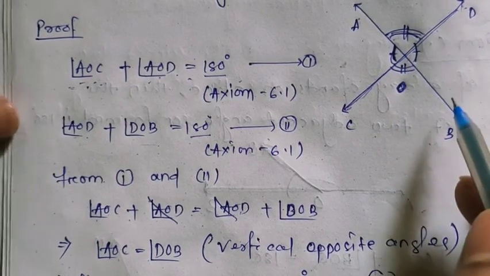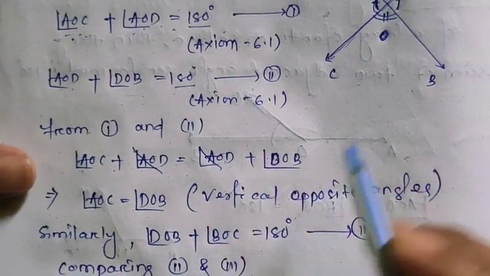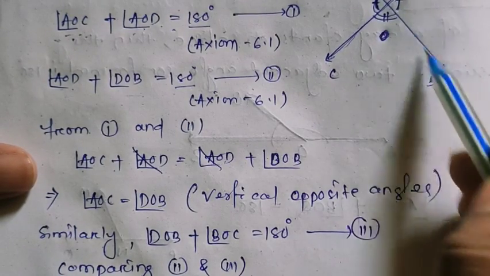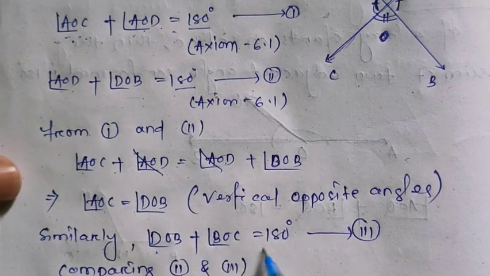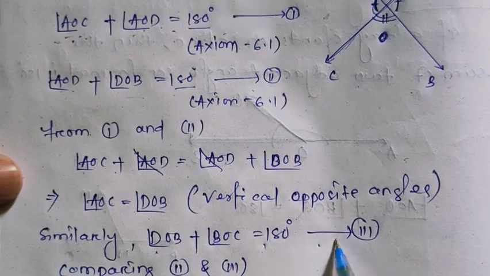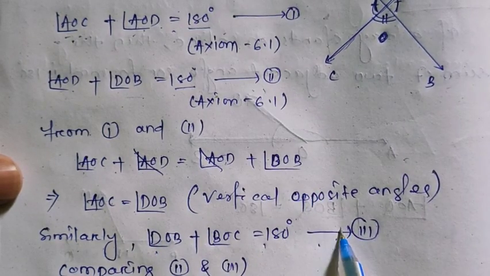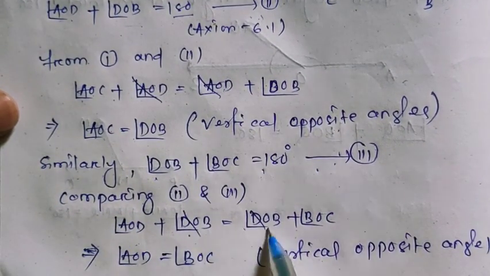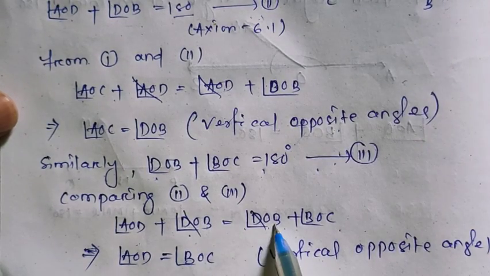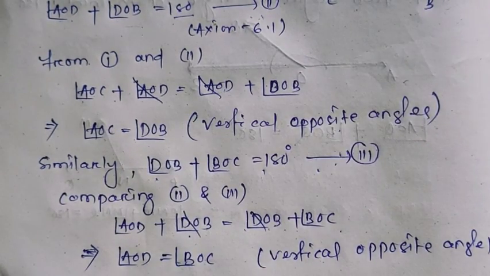Then here also I can write DOB angle plus BOC angle is equal to 180 degrees. DOB plus BOC is equal to 180. Let us consider this is equation 3. Now comparing equation 2 and equation 3, I can write AOD plus DOB is equal to DOB plus BOC. DOB will be cancelled and AOD is equal to BOC. And these are vertically opposite angles. So theorem 6.1 is proved, that if two lines intersect with each other, then the vertically opposite angles are equal.